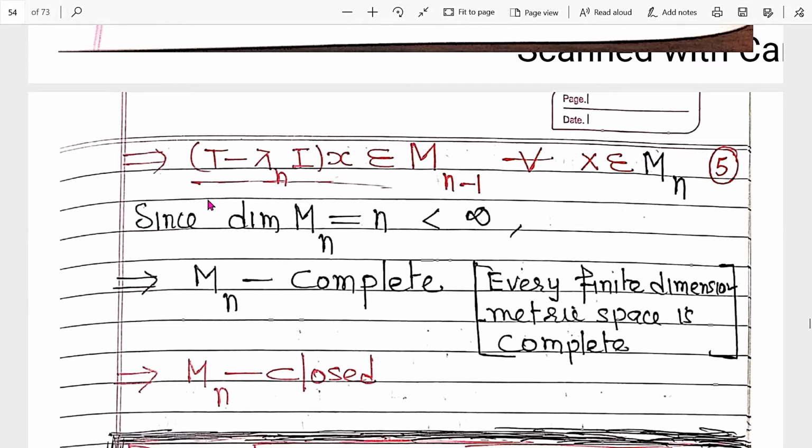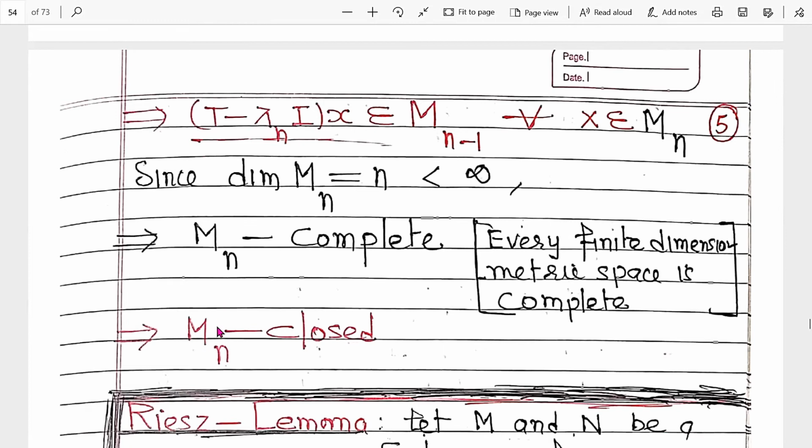Now, the dimension of Mₙ is n, which is less than infinity. We know that every finite dimensional space is complete, so Mₙ is complete. And every complete metric space is closed, so Mₙ is closed. So we got two results. One, if x belongs to Mₙ, then this value belongs to Mₙ₋₁. And second, Mₙ is a closed subspace.